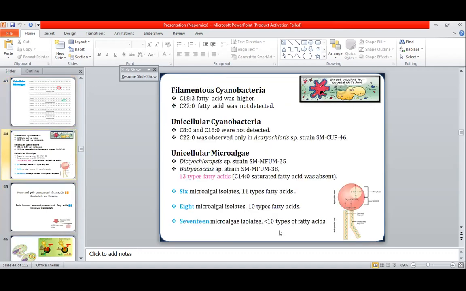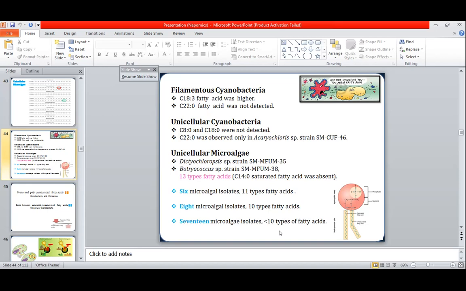And here is the summary of the results, that among the filamentous cyanobacteria, the highest amount of C18:3 fatty acid was obtained. However, in case of C32:0, the fatty acid was not detected. So this is the FAME, fatty acid methyl esters. When we show any number with the carbon, these are showing the FAME.